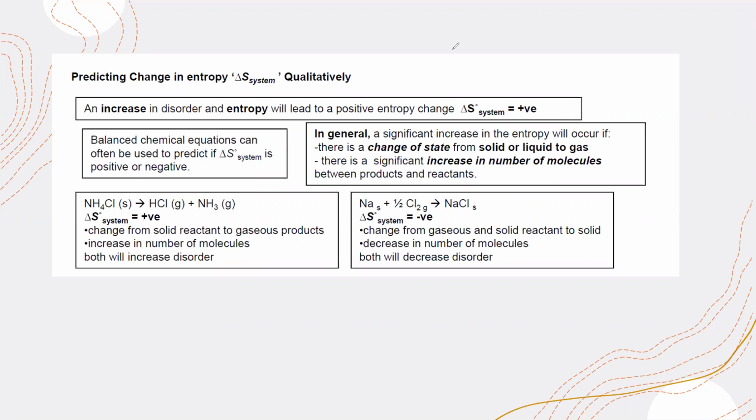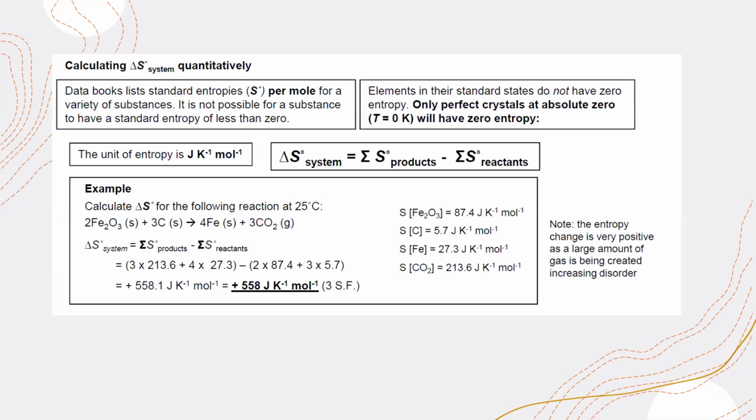This is qualitative analysis. We don't measure anything; we just identify by the number of particles or states. But there is also quantitative analysis, which is a way to calculate the entropy of a system. So what is the formula?